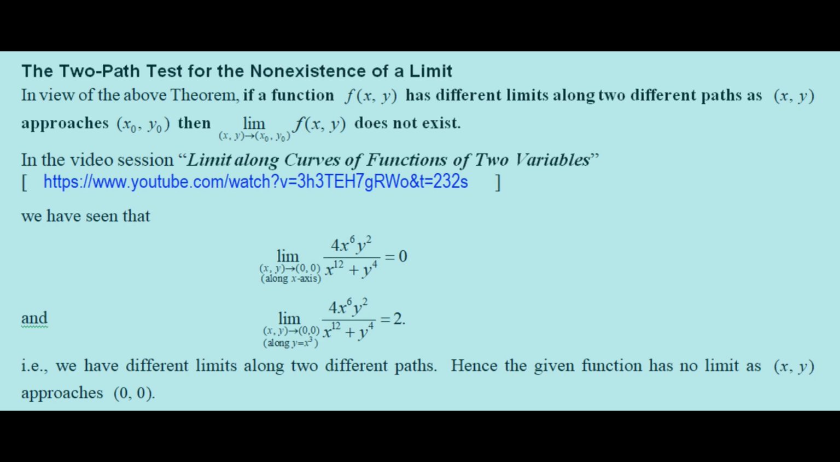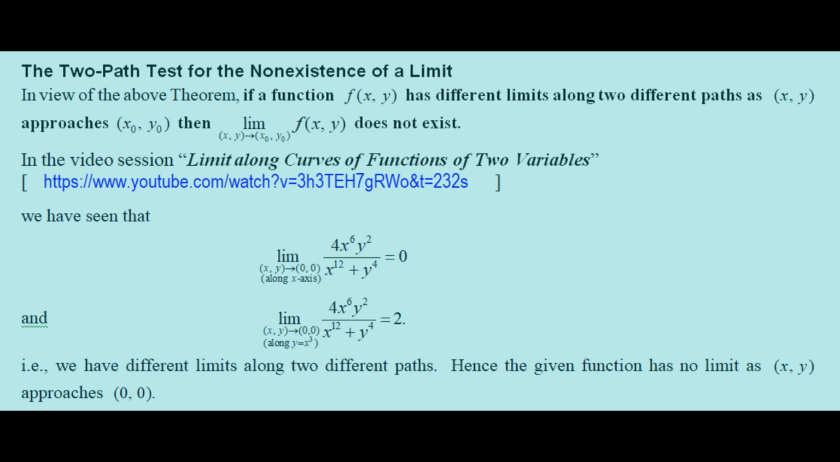In view of the above theorem, if a function f of xy has different limits along two different paths as (x,y) approaches (x naught, y naught), then the limit as (x,y) approaches (x naught, y naught) of f of xy doesn't exist. We have already seen that the limit as (x,y) approaches (0,0) along the x-axis of 4 into x raised to 6 into y square all divided by x raised to 12 plus y raised to 4 is equal to 0,